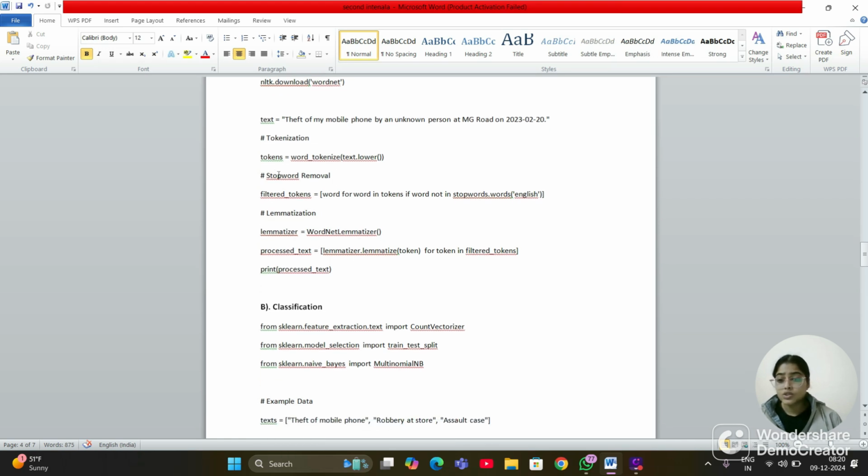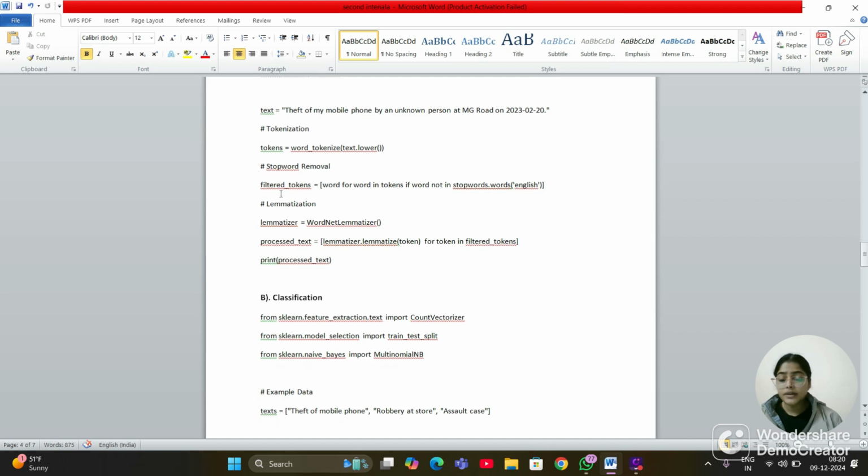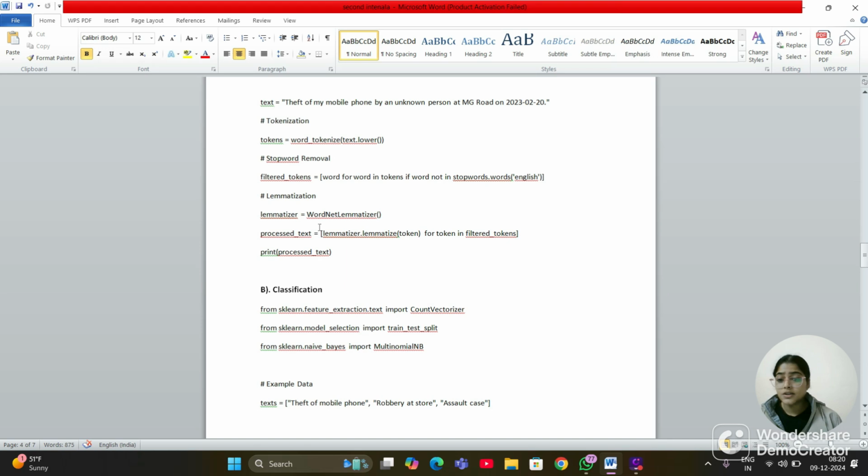And in the stop word removal, we use filtered tokens equals word for word in tokens if word not in stop_words. It removes the irrelevant words like in, of, and so on. And then lemmatization. lemmatizer equals WordNetLemmatizer, and processed text equals lemmatizer.lemmatize(token) for token in filtered tokens.